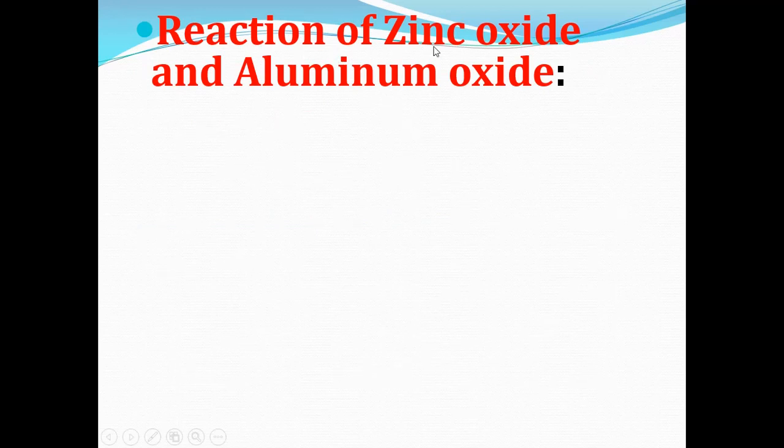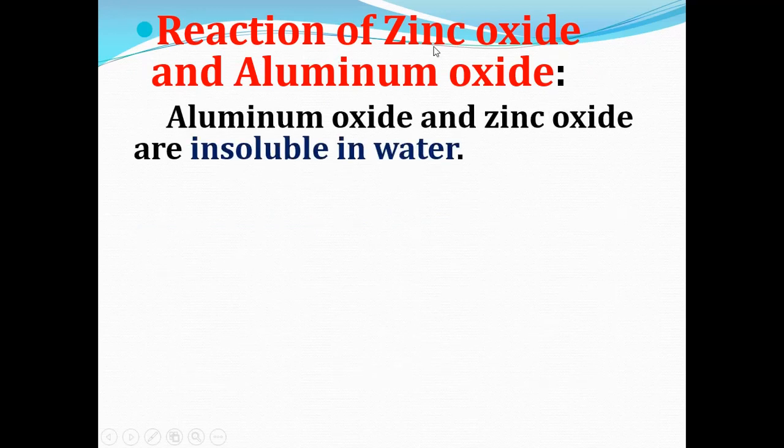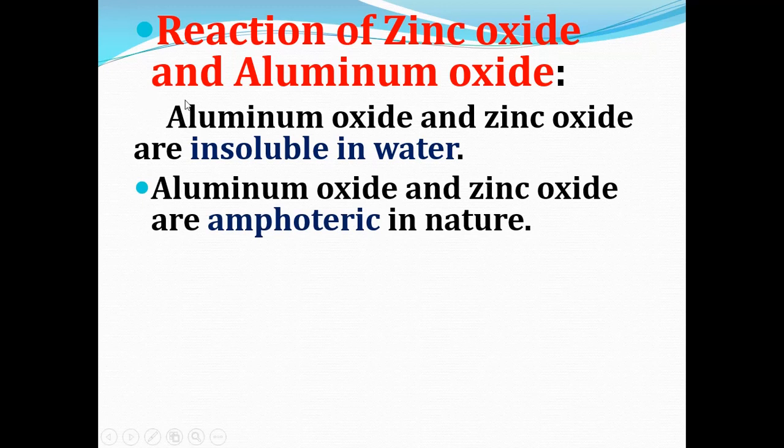Now reaction of zinc oxide and aluminum oxide. Aluminum oxide and zinc oxide are insoluble in water. But they are amphoteric in nature.